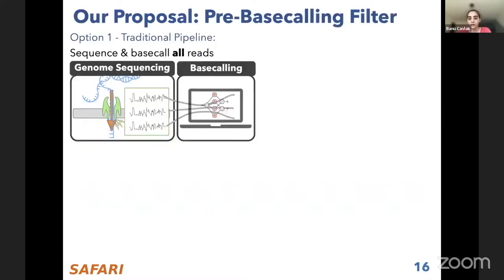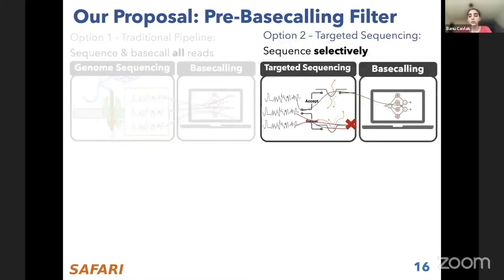Next, we present TargetCall, which is our pre-base calling filter. If you remember our approaches, our first option was the traditional pipeline where we sequence and base call all reads. Our second option was targeted sequencing, where we select the sequenced things depending on whether they're going to be useful. There's a prediction step, and then we only sequence the useful ones, or the ones predicted as useful, and then we base call everything coming from the sequencing step.